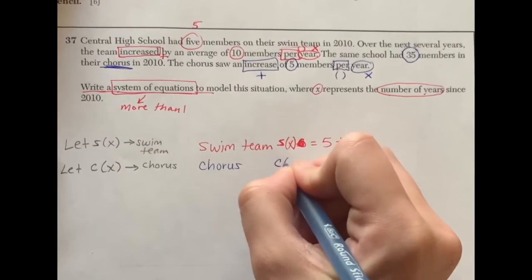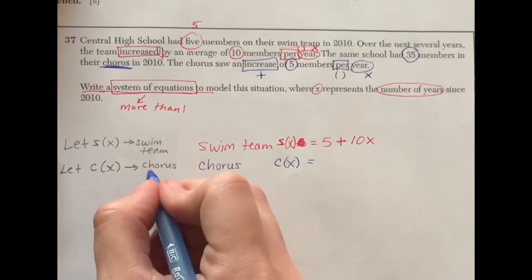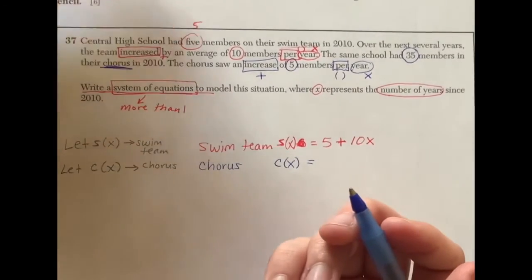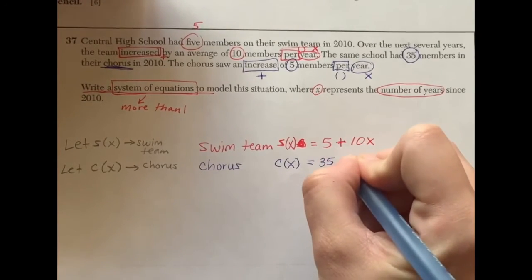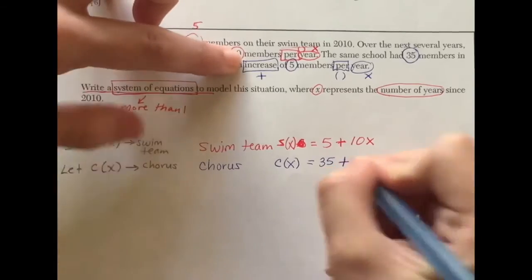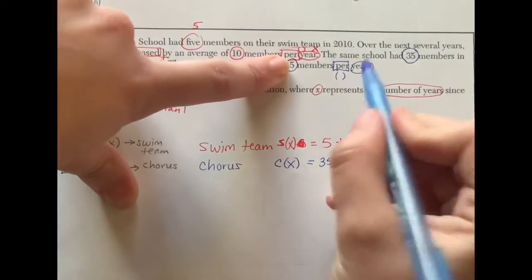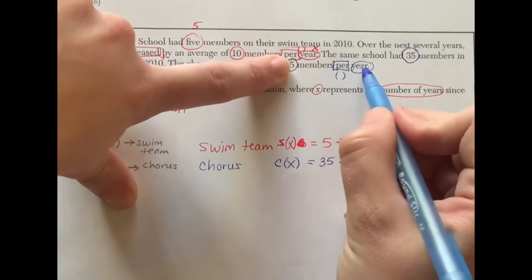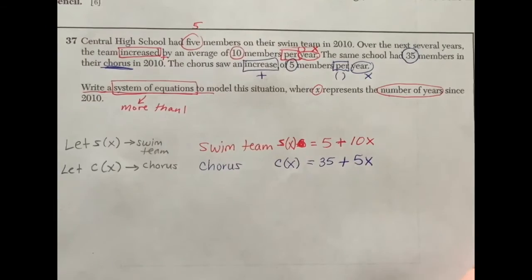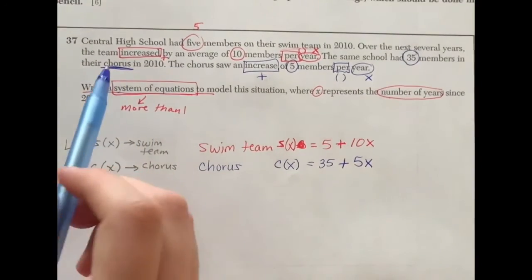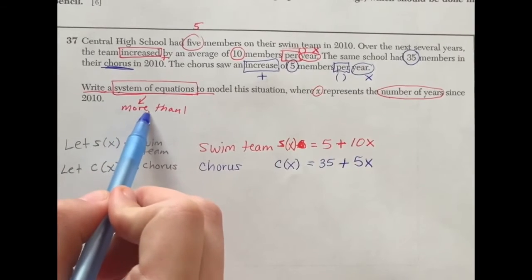So I know C of X, it's like saying Y equals, but we're using C of X for chorus, started out with 35 members, increasing, so I'm adding 5 members per year. So 5 per means multiply, multiply times year, or multiply times X, so 5 times X. So now we're just going to make sure we answered the question. It says write a system of equations, so I'm writing more than one equation.